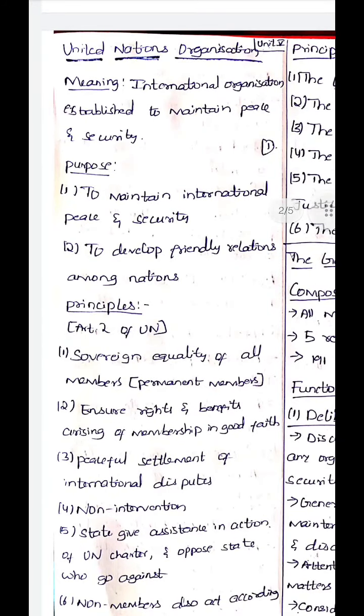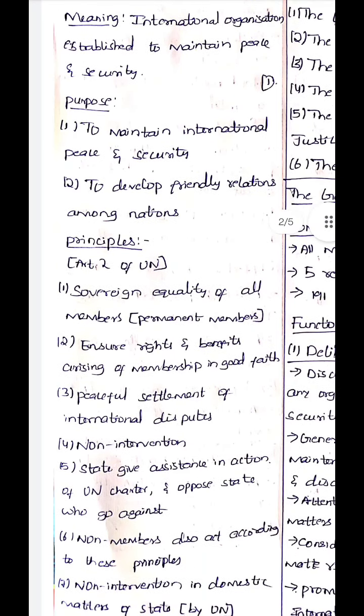The first important concept is the United Nations Organization. So what is the meaning of UNO? It is an international organization established to maintain peace and security among all the states. Purpose: the main purpose is to maintain international peace and security and to develop friendly relations among nations. So these are the purposes of the UN.